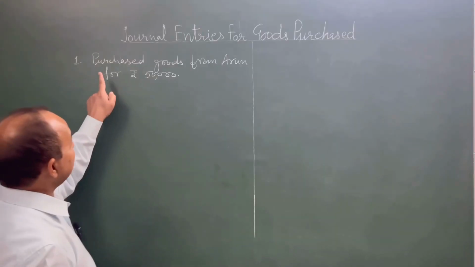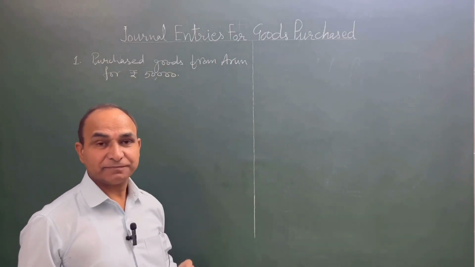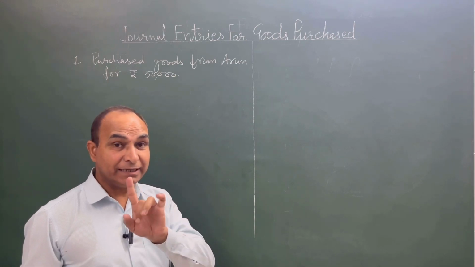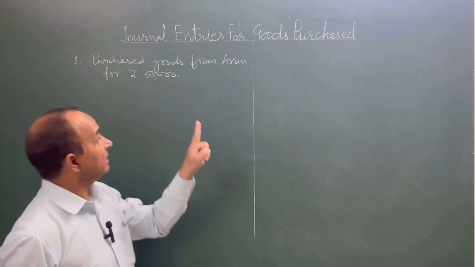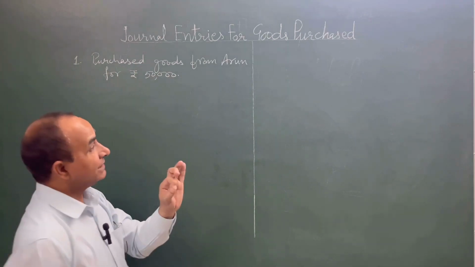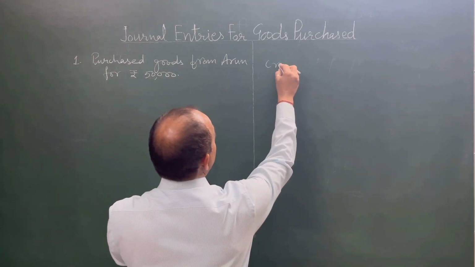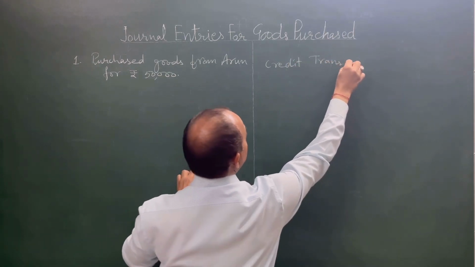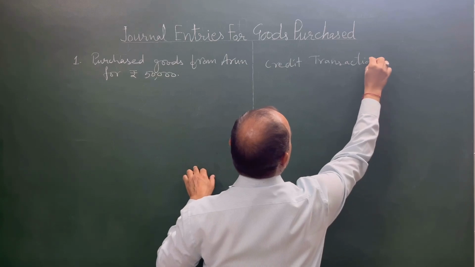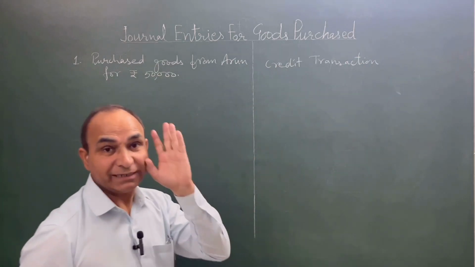Now, if the name of the person is given in the transaction and it is not stated whether this is a cash transaction or credit transaction, it will be treated as a credit transaction. Remember this, student. It means we purchased goods on credit.